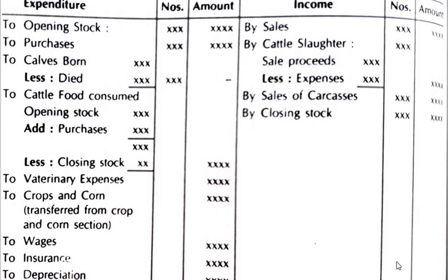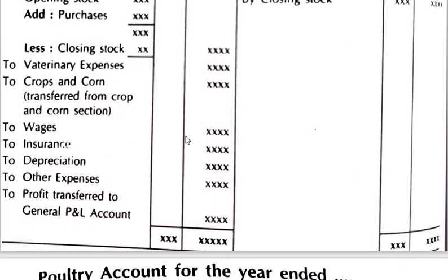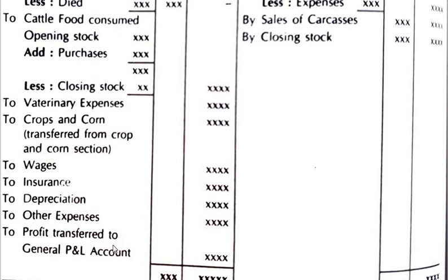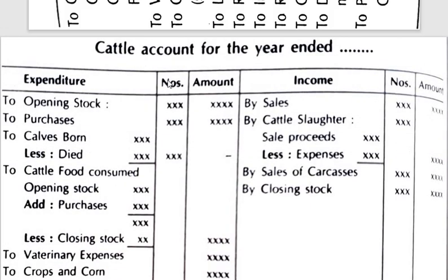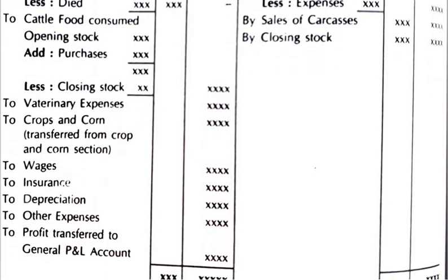This is in the case of dairy products: when you prepare this particular account, you get the profit or loss for the year, that is, to profit or loss transferred to general profit and loss account. I hope you have understood this particular account, that is the cattle account, wherein the opening stock and any purchase made is added, then the newborns, to cattle food consumed, then to veterinary expenses, then to crop and corn expenses, wages, insurance, depreciation, and other expenses on the debit side.